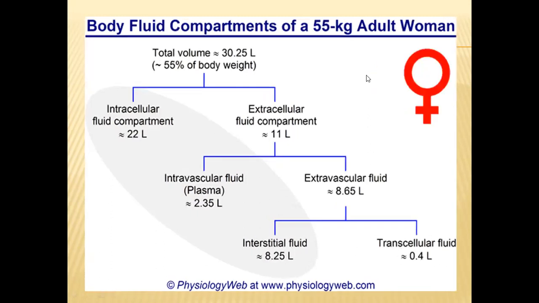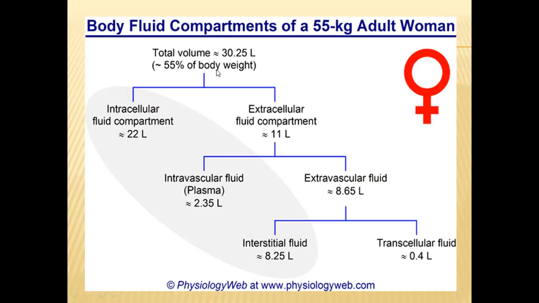And coming to the fluid composition of an adult woman, let us assume the adult woman weighs 55 kilograms. In the 55 kilograms weight, 55% of the body weight of women will be made up of these body fluids. So of these 55 kgs, 30.25 liters will be the total volume of body fluids.